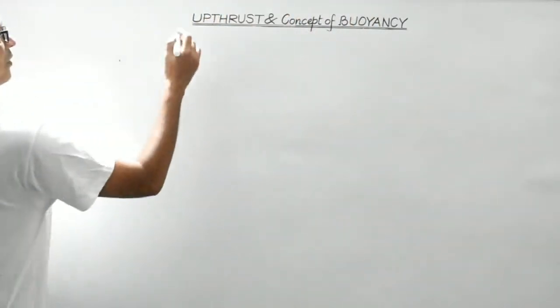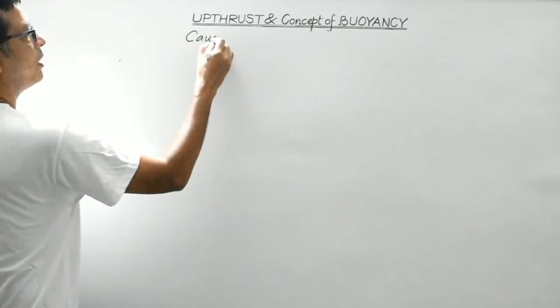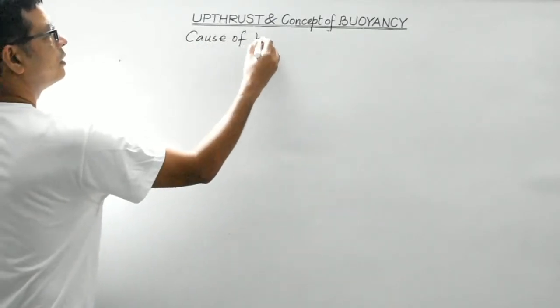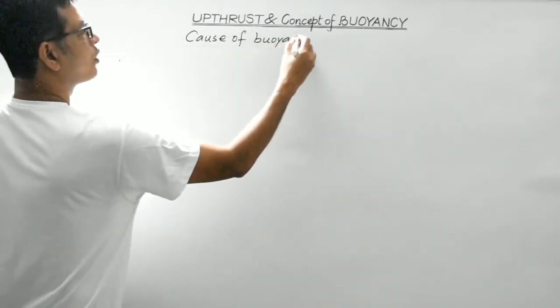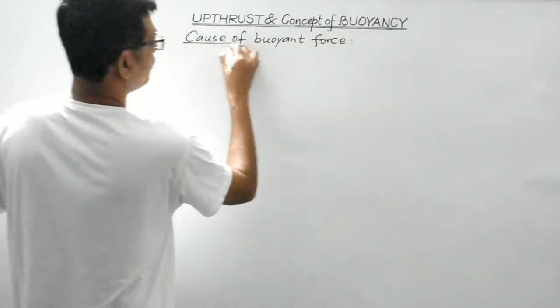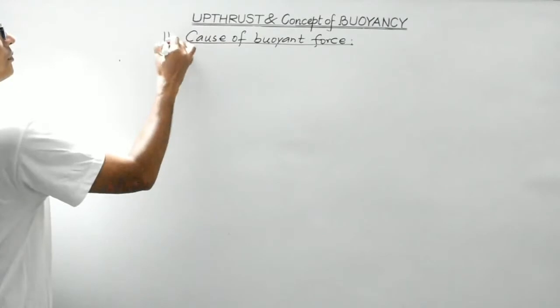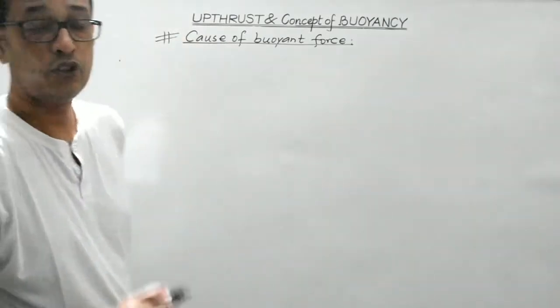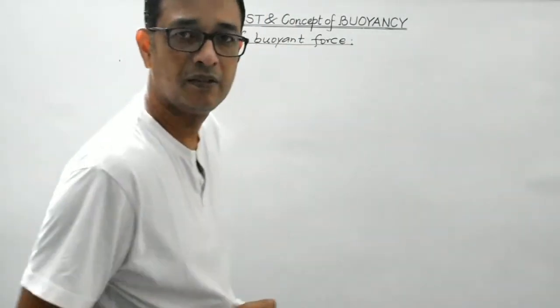Now, cause of buoyant force. So this we need to discuss. For this, students, very, very basic points to be noted.